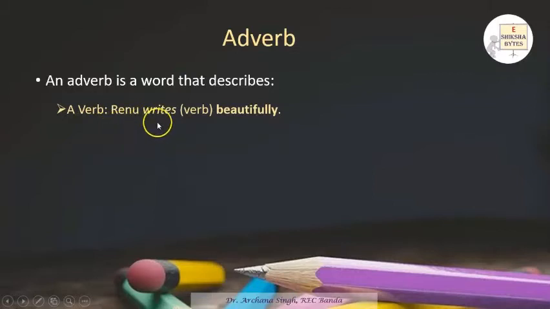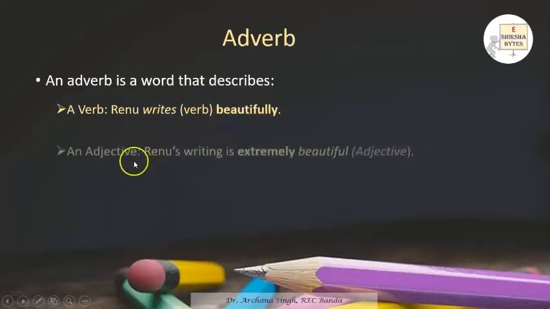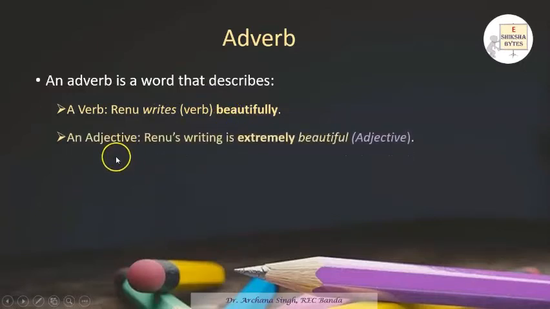In this sentence, Renu writes very beautifully. Writes is a verb and beautifully is describing how beautifully she writes. So beautifully is an adverb. Then an adverb is a word that describes an adjective. Renu's writing is extremely beautiful. Beautiful is an adjective because it is modifying writing. And extremely is again describing the word beautiful. So an adverb is a word that describes an adjective.